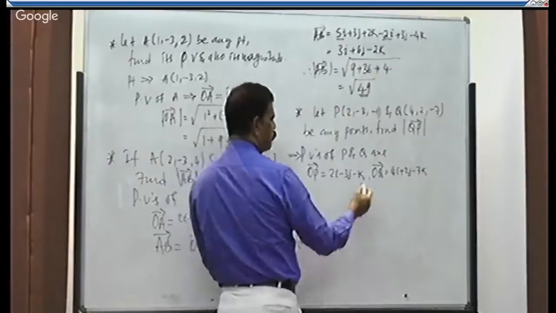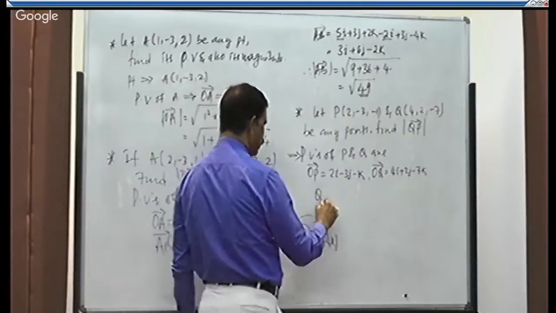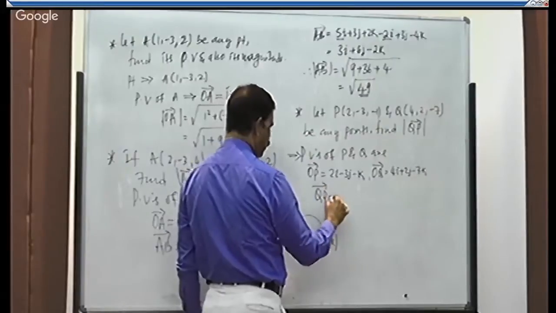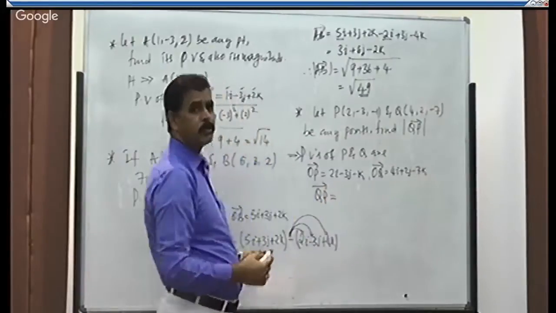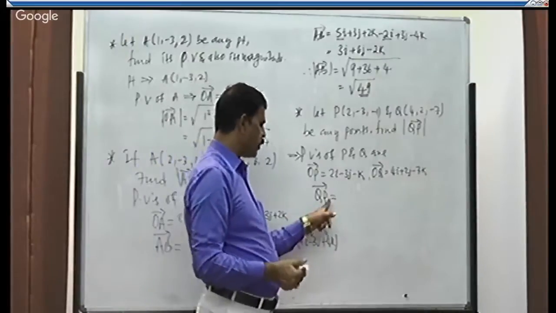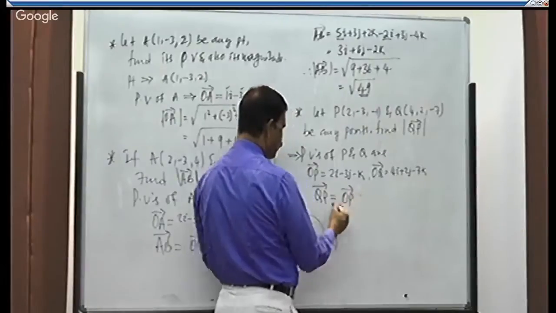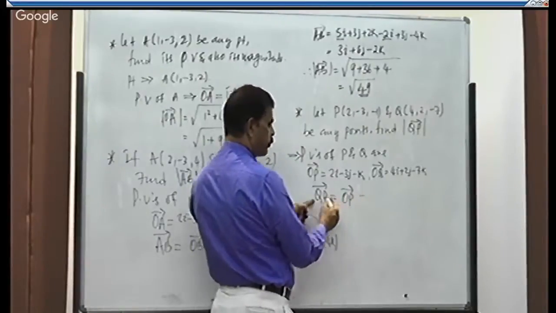We got position vectors of the points. We need QP. How to write a vector by means of position vectors? It is position vector of terminal point, that is OP, minus position vector of initial point, that is OQ.